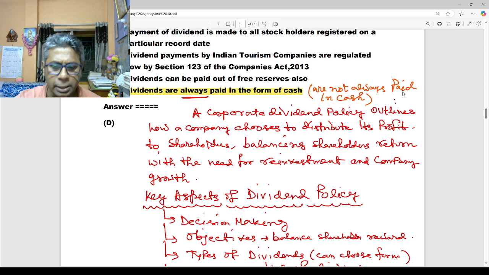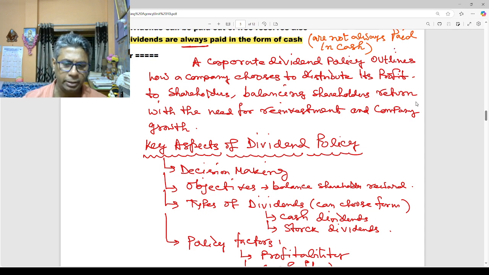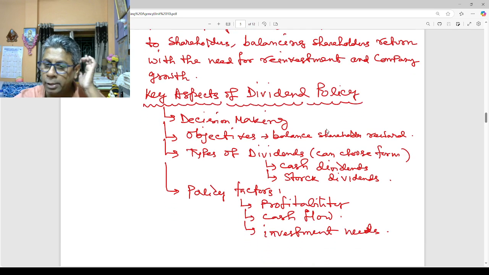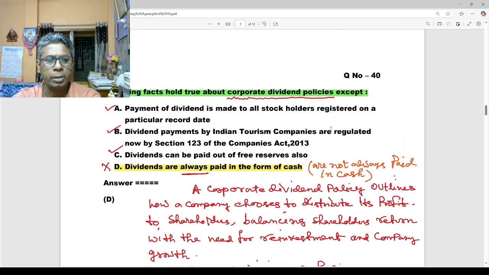There are so many aspects of dividend policy. Number 1, decision making. Number 2, objective: balance between shareholder reward and reinvestment. Number 3, types of dividend to choose from: cash dividend, stock dividend. There are so many policy factors: profitability, cash flow and investment needs. So this is a question based on an important area of corporate dividend.